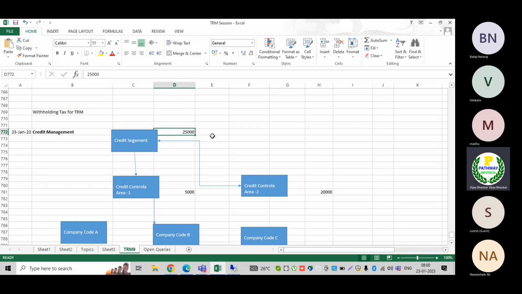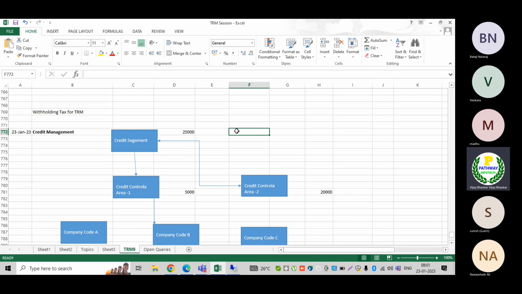Then we need to run one full cycle so that they will understand how the controls will be there, how the system is going to work. That depends on the business requirement, but the best practice is that for each country, if we define one credit segment, it will be easy for them. Why do we need to define it at each country level? Because currency differs from country to country, so the limits we assign to the business partner differ from currency to currency.